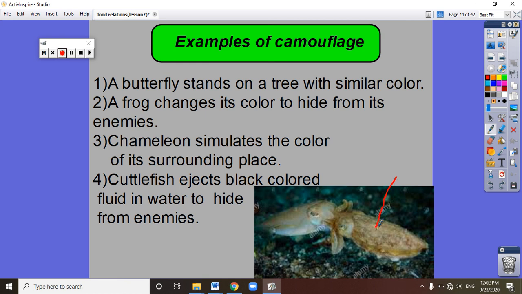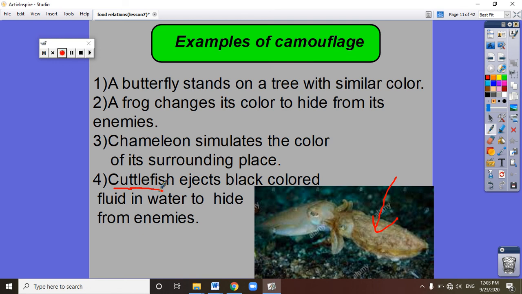And also the cuttlefish. Do you know the cuttlefish? It's a kind of octopus, which is called cuttlefish. The cuttlefish can secrete or eject a black colored fluid in the water. When the cuttlefish sees its enemies, it ejects a black liquid in the water to hide and to escape from its enemies.